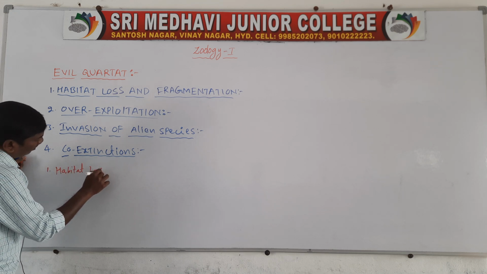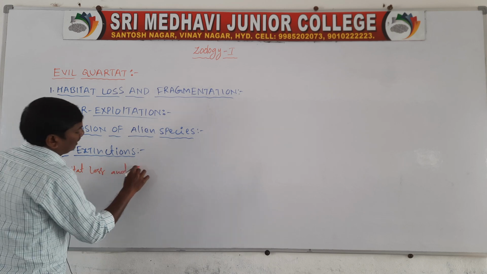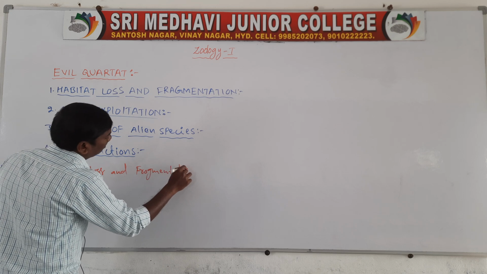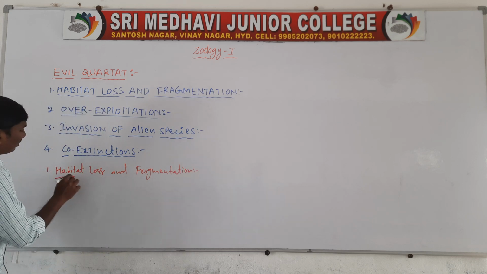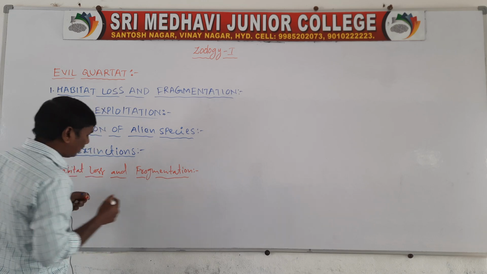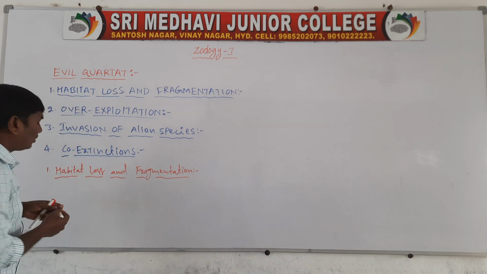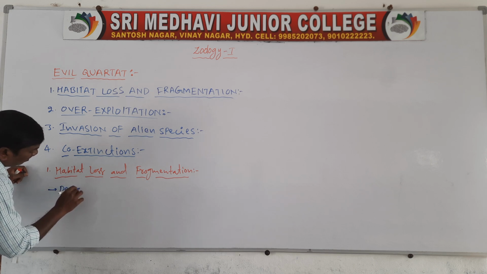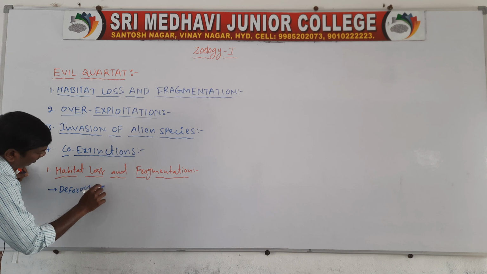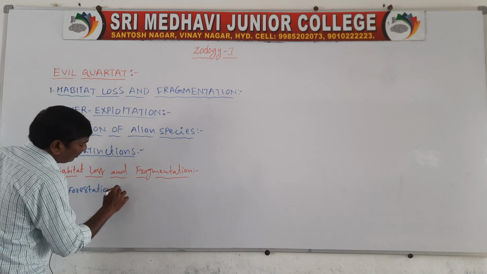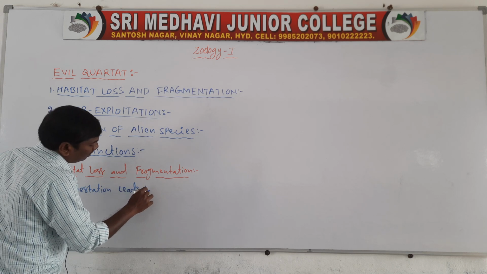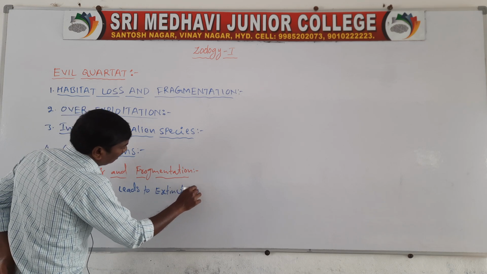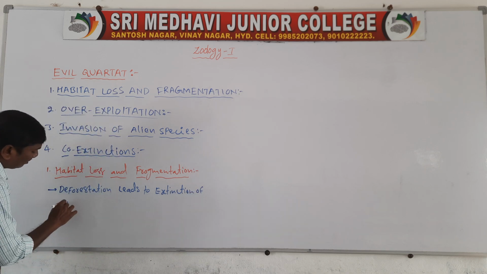Habitat loss and fragmentation means deforestation leads to extinction of species.